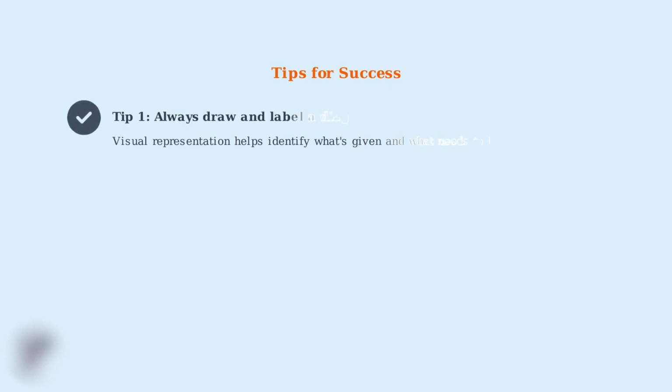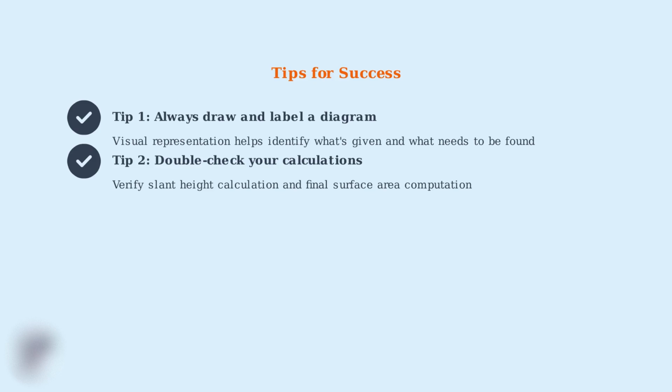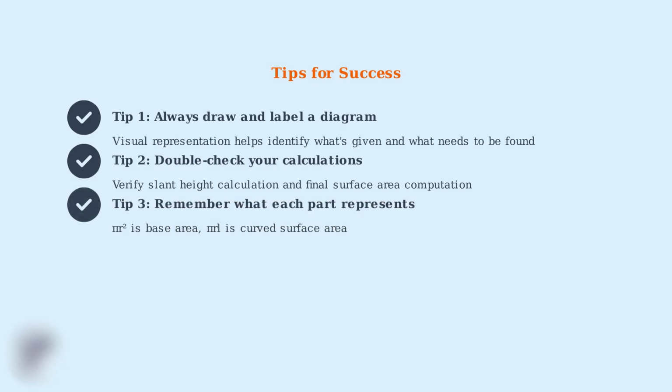Now, let me share some important tips that will help you succeed with cone surface area problems. First tip, always draw and label a diagram of your cone. This visual representation helps you identify what information you have and what you need to calculate. Second tip, always double-check your calculations, especially the slant height computation and your final surface area result. Third tip, remember what each part of the formula represents. Pi r squared is the base area, and pi r l is the curved surface area.